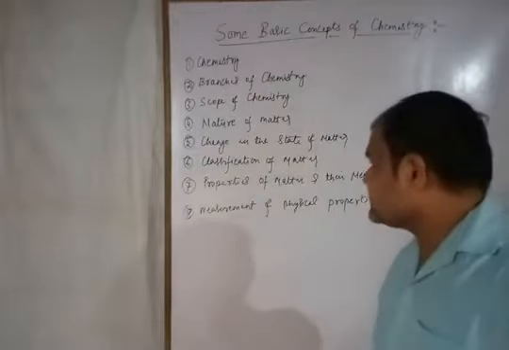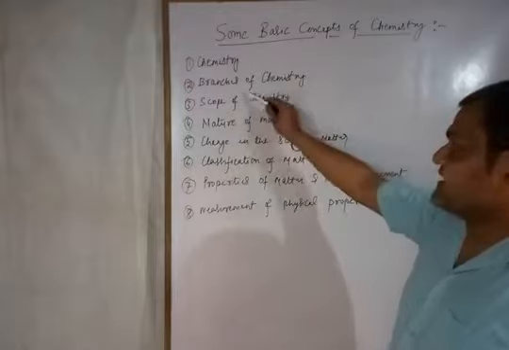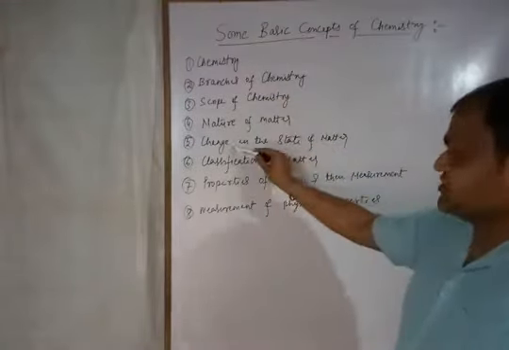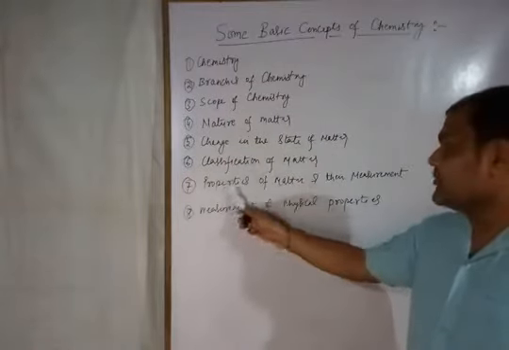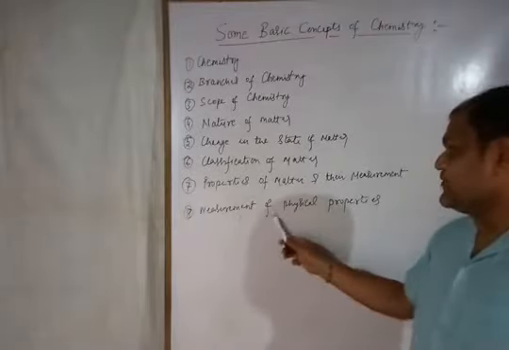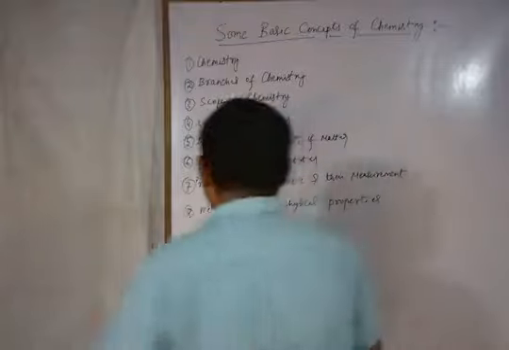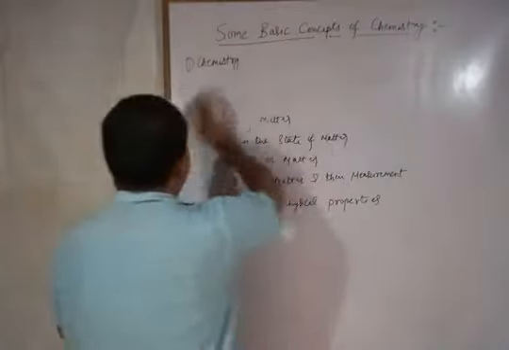So first of all, note all these topics. These all 8 topics: chemistry, branches of chemistry, scope of chemistry, nature of matter, change in the state of matter, classification of matter, properties of matter and their measurement, and measurement of physical properties. Right? Now, first of all, we are talking about chemistry.